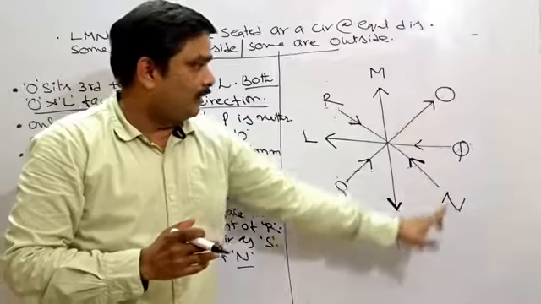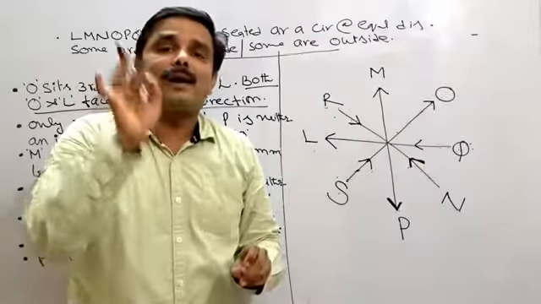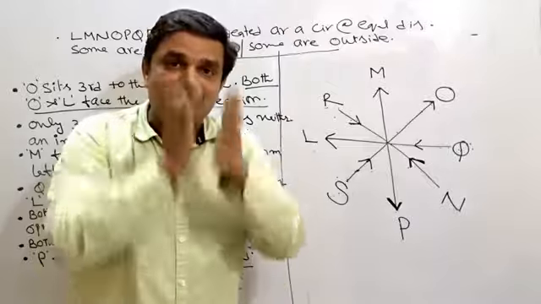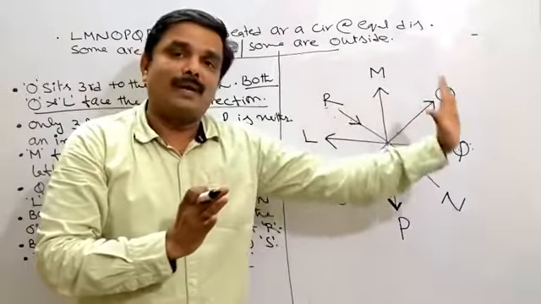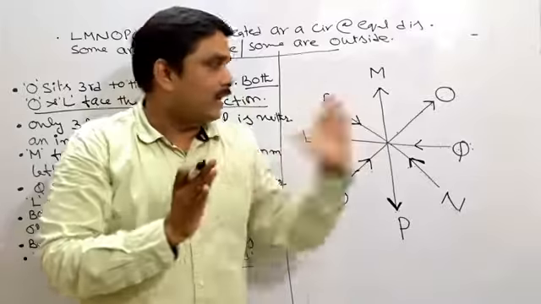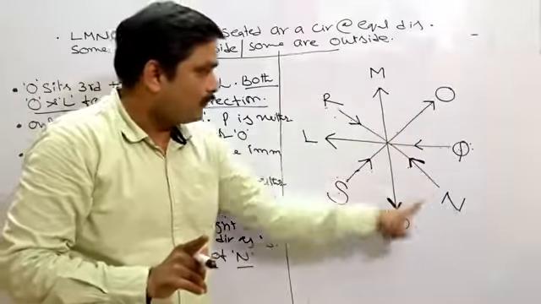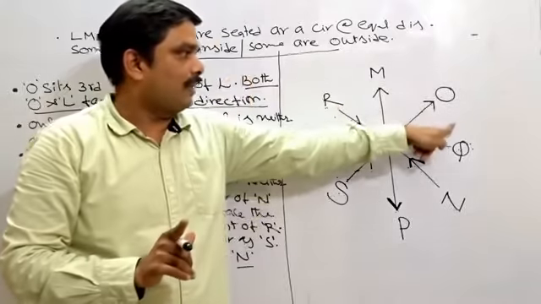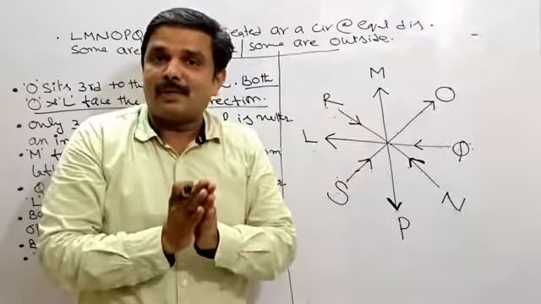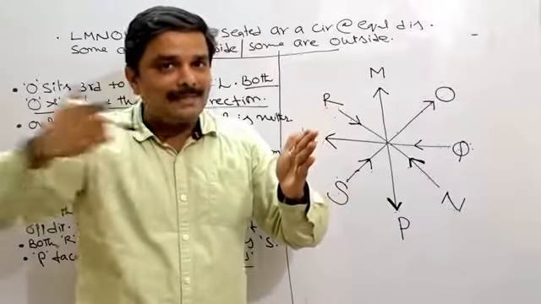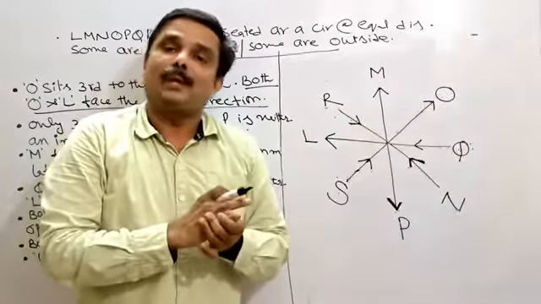But nowadays, how they are giving the questions, not only the directions, not only the places, but they are asking questions based on their positions or the relationship among them. As I told you, we will do one by one in this way, right? After this question, you must have learned 2-3 very important things: how to start the question, with which information I have to start, how not to miss out even a single information. Over a period of time, go on practicing the question. Over a period of time, definitely you are able to do this type of questions.